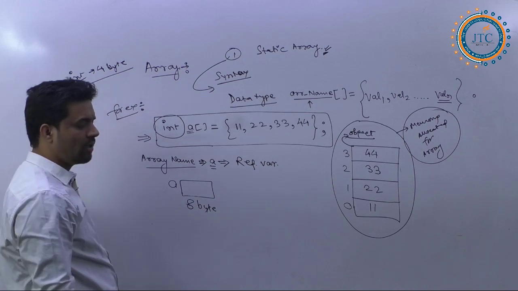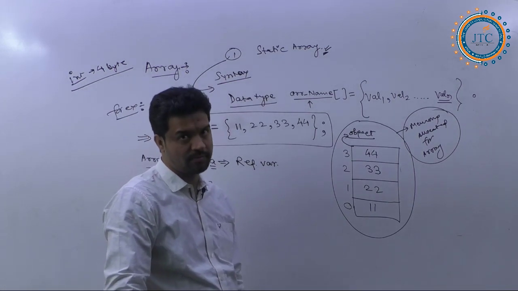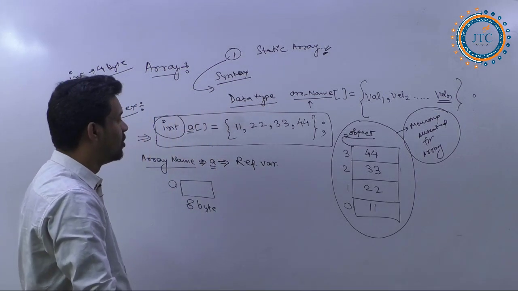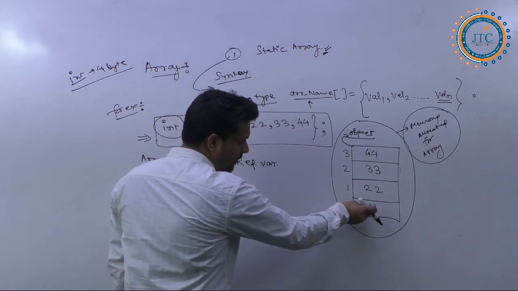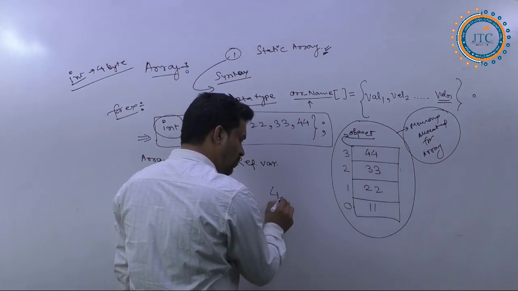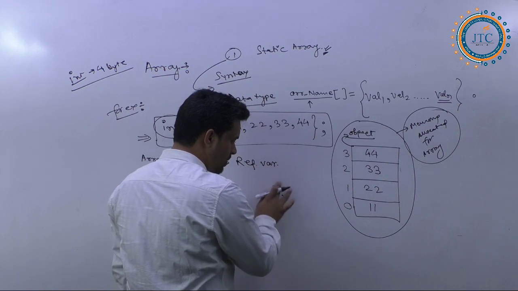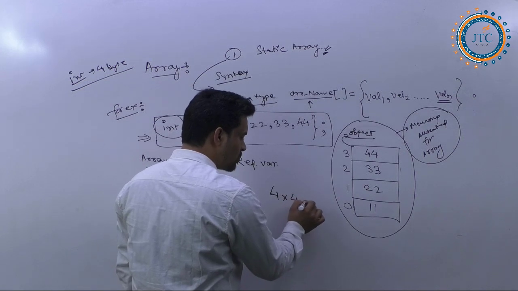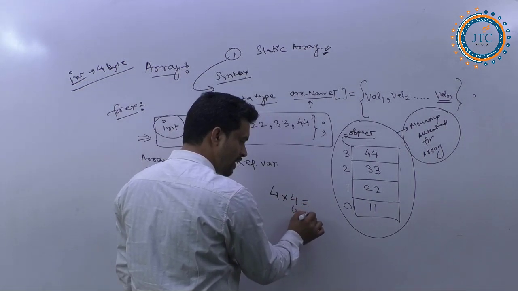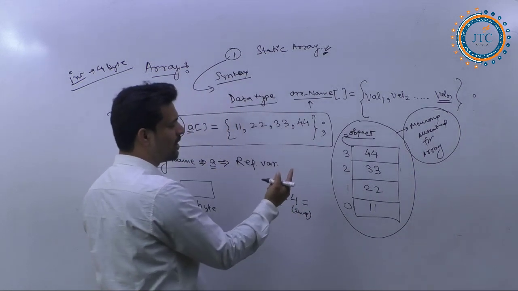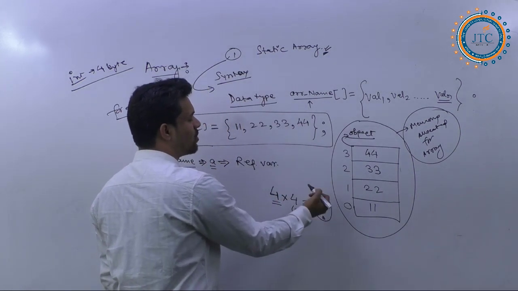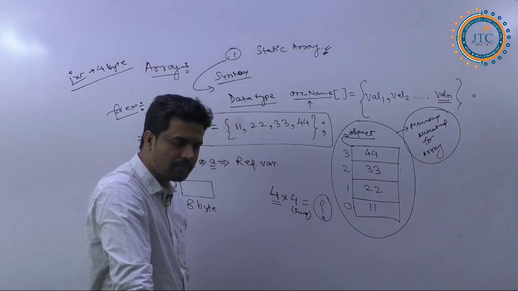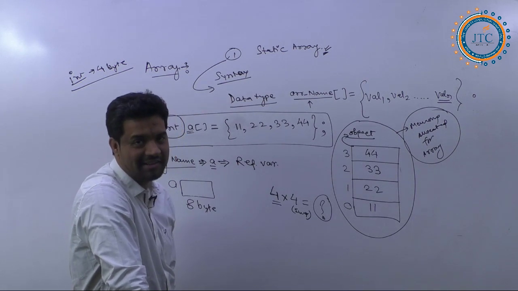And when it takes 4 bytes, you are thinking that a total of 4 indexes have been allocated, so 4 into 4. These are the indexes, and this is the integer memory location, and then you calculate it like this. Am I right or not? You all must be doing it the same way, correct?